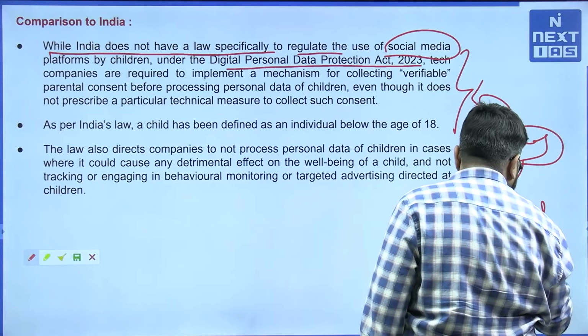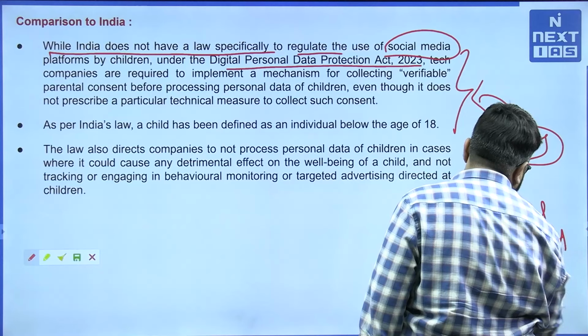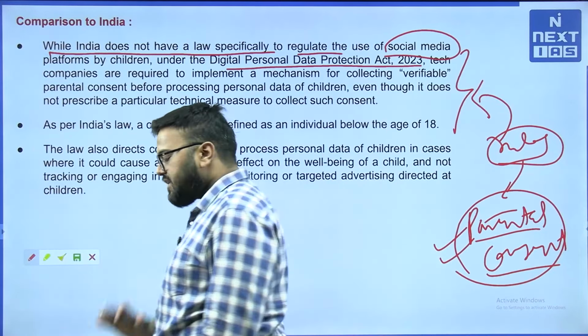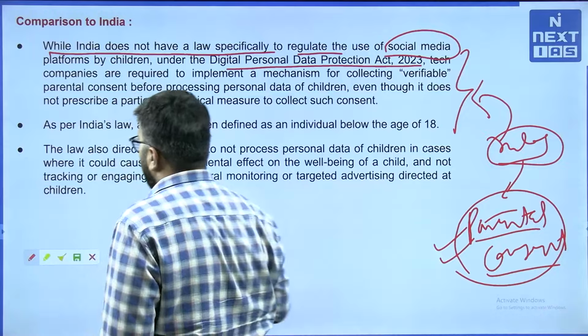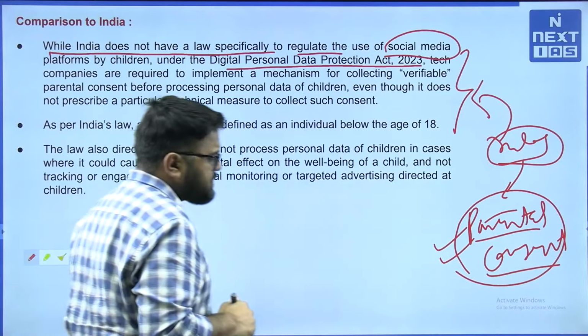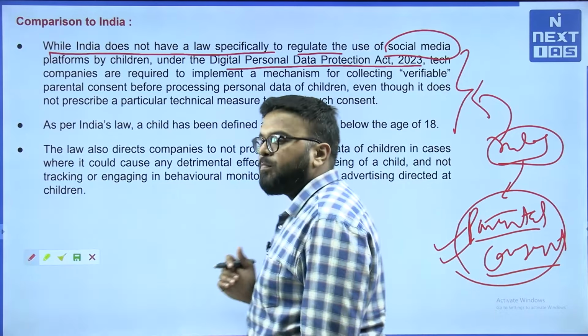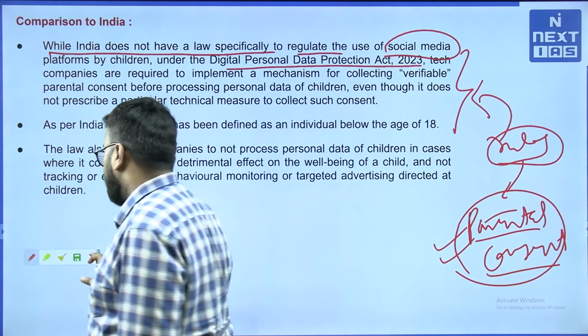Parental consent is needed to access children's data. Beyond it, we don't have anything else. As far as banning social media on teenagers' phones, that sort of development is not there, although we have parental consent laws in force.